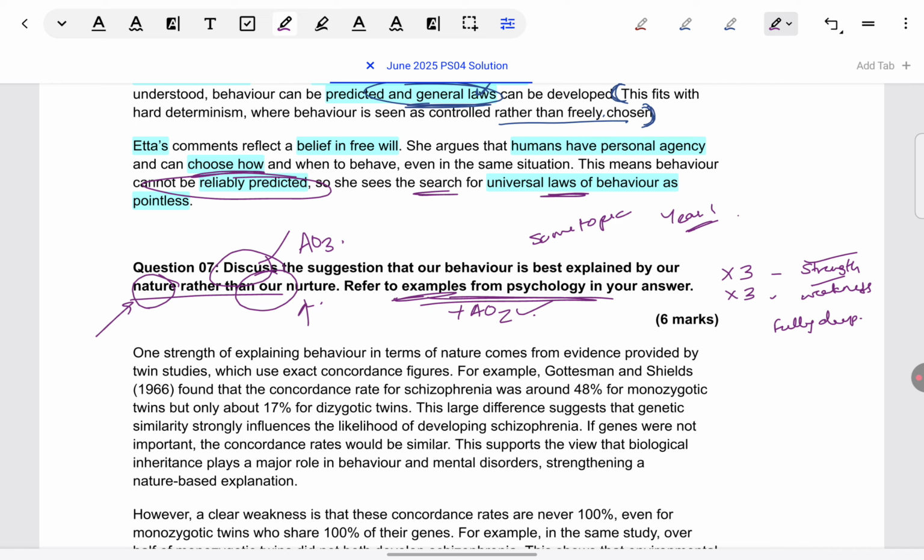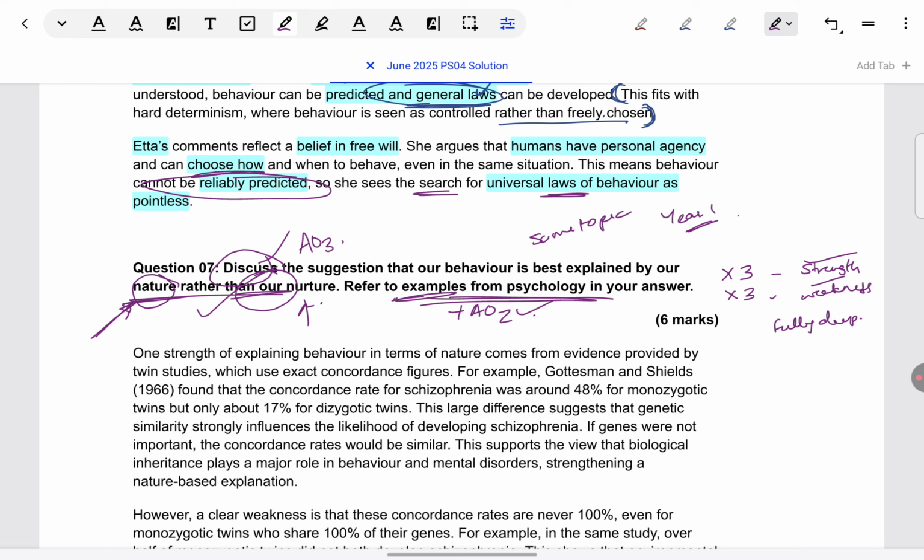Okay, so when it comes to nature, and I'm sorry, I just made a mistake. They're saying nature rather than nurture. So it's not like you can think of strengths and weaknesses of both. They want you to think of strengths and weaknesses of nature because here they are talking about a statement is made that nature better explains behavior than nurture. So about that, take a strength and weakness. So I'll just like to correct, for nature, think of what is a strength and elaborate on that. And same way for nature, think what is a weakness and elaborate on that.